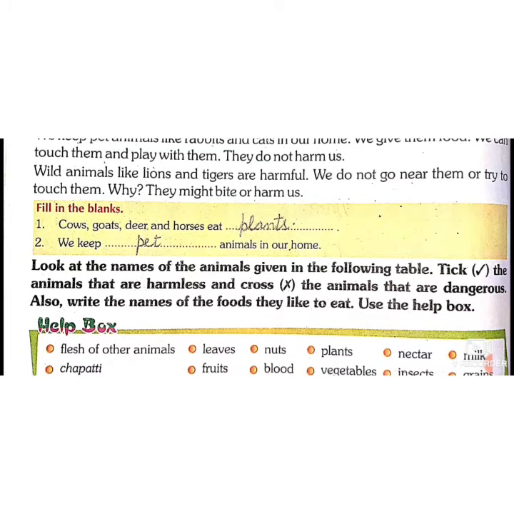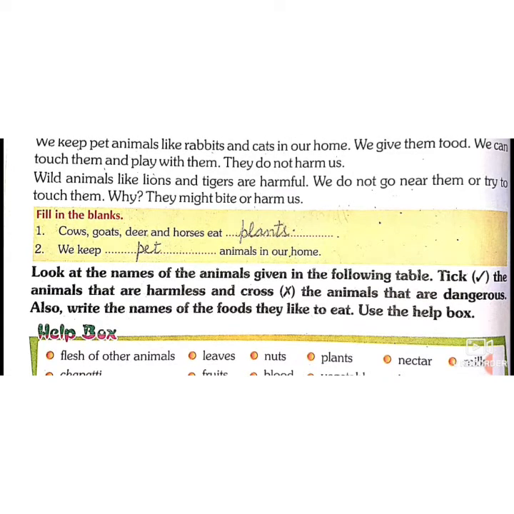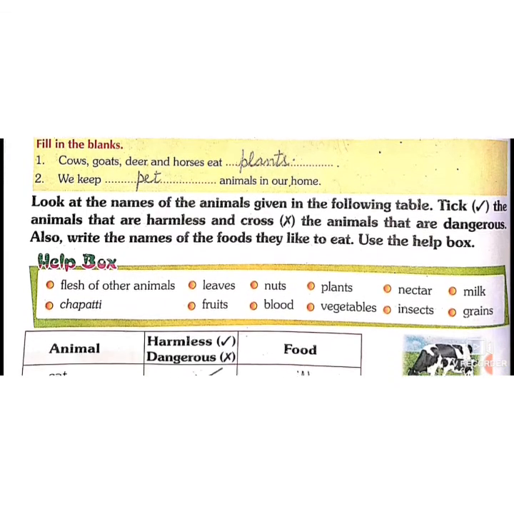Fill in the blanks. Cows, goat, deer and horses eat dash plants as they are plant eaters. We keep dash animals in our home. Pet. Yes, there is a difference between pet animal and a domestic animal. Pet animals we keep with us to play with them like a friend. But domestic animals help us. They work for us. But pet animals do not work for us.